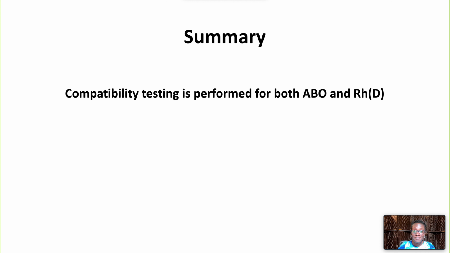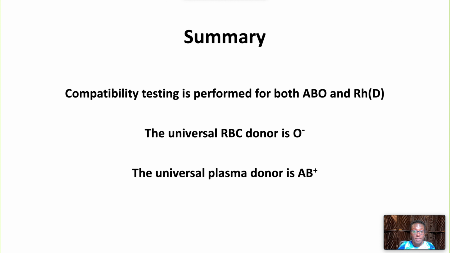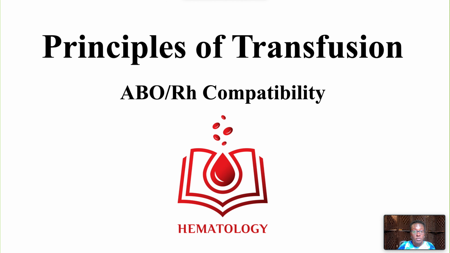In summary, compatibility testing is performed for both ABO and RhD. The universal RBC donor is O negative. The universal plasma donor is AB positive. This ends our video on Principles of Transfusion, ABO Rh compatibility.